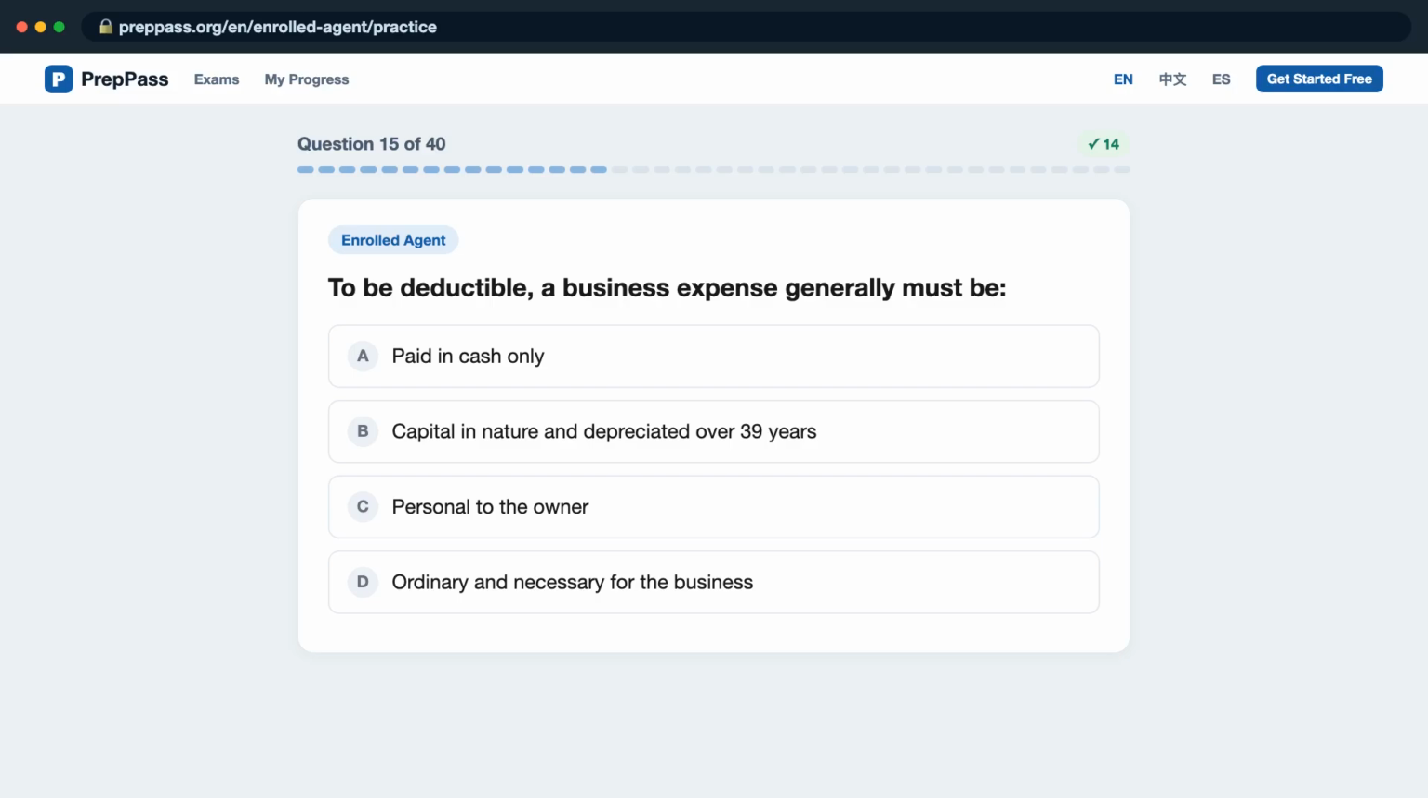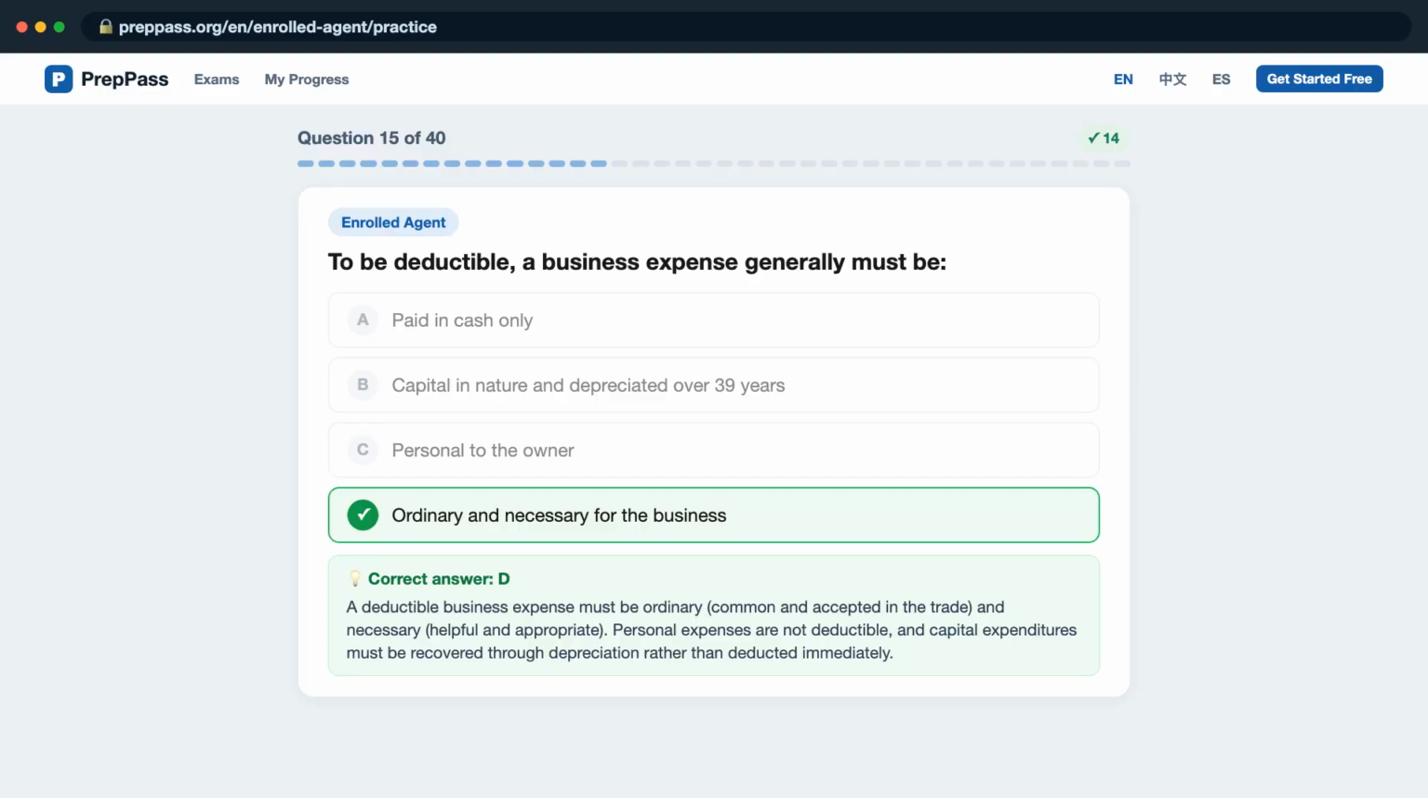Question 15. To be deductible, a business expense generally must be, is it A, paid in cash only? B, capital in nature and depreciated over 39 years? C, personal to the owner? D, ordinary and necessary for the business? The correct answer is D. A deductible business expense must be ordinary, common and accepted in the trade, and necessary, helpful and appropriate. Personal expenses are not deductible, and capital expenditures must be recovered through depreciation rather than deducted immediately.